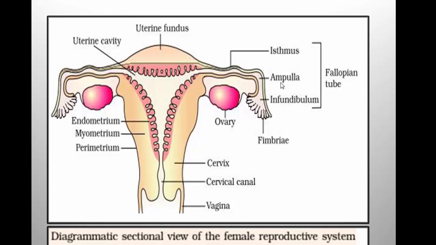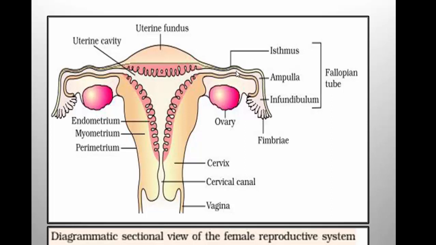Answer is ampulla. So here you can see the infundibulum is ending with finger-like projections on both the sides. Near each ovary, the finger-like projected structures are produced from infundibulum, and this is called fimbriae. What is the function of fimbriae? When the egg is released from the ovary, it is received by fimbriae, and that egg passes into infundibulum, ampulla, isthmus.